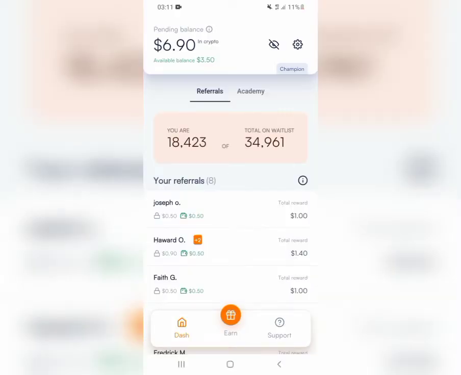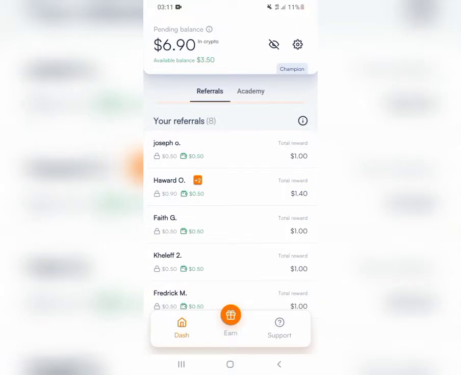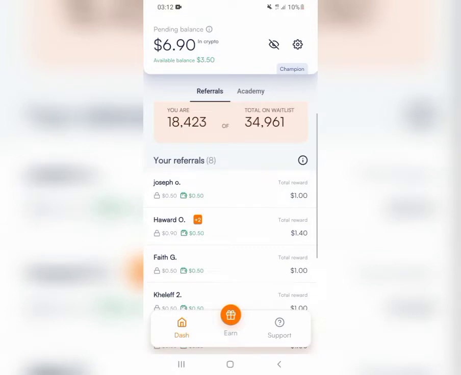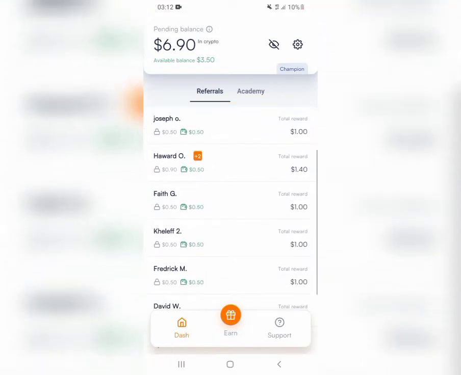You can make money online with zero investment. All you need to do is click the link in my video description or the link in my comment section, and it will take you directly to the Google Play Store. There you'll be able to download the Mara wallet, then register for an account, that is, sign up for an account. After you sign up, you'll have earned yourself 2 USD, what you call the sign up bonus.